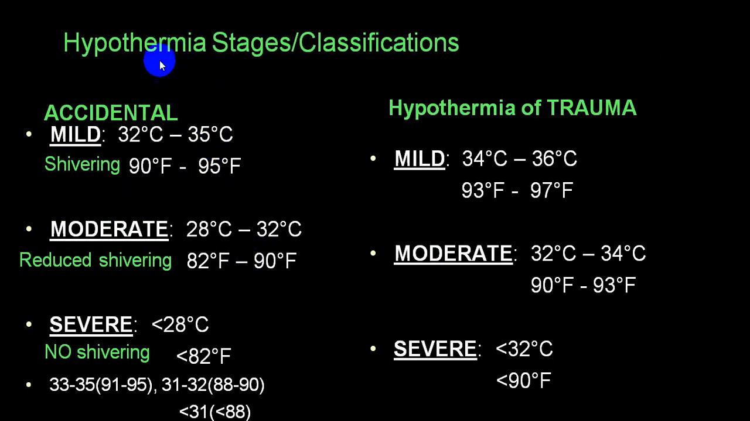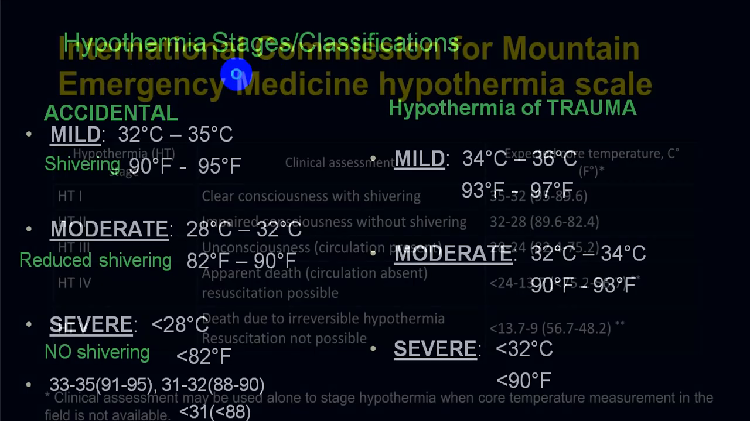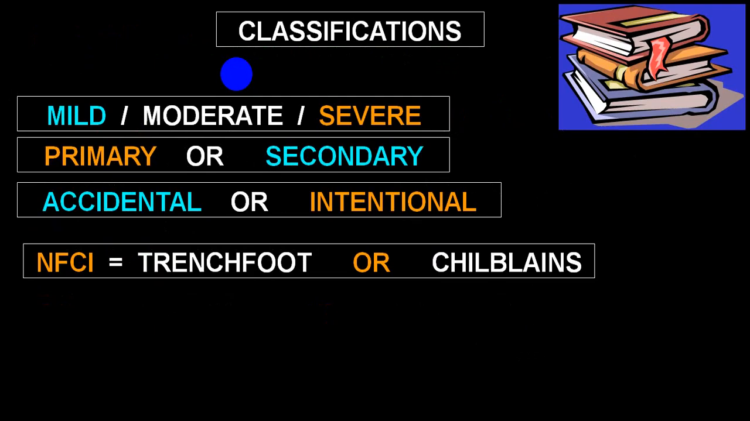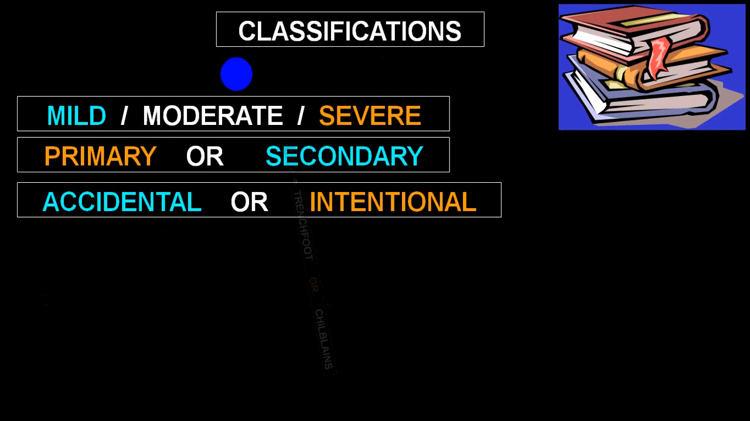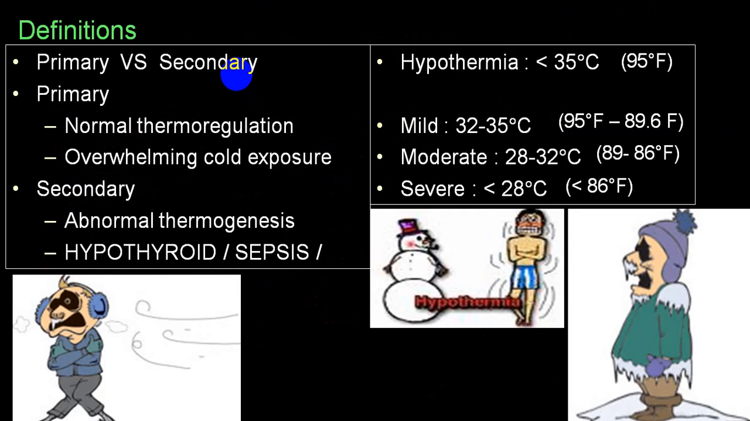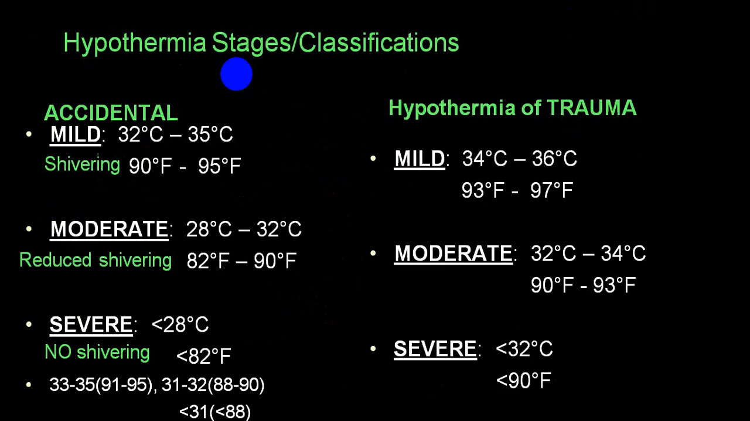By and large, the majority of the time hypothermia is accidental, or unintentional, while intentional hypothermia is usually used in the treatment of some medical conditions, like surgery, to prevent brain damage. So accidental we already mentioned: mild, moderate and severe.